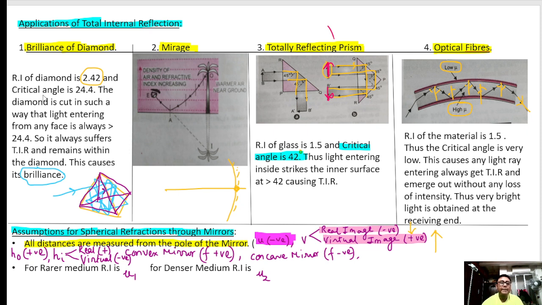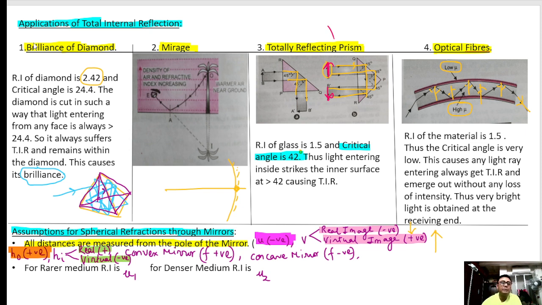Similarly, let us see. Height of the object is always positive. Now for the height of the image: if the image is a real image, it is positive.